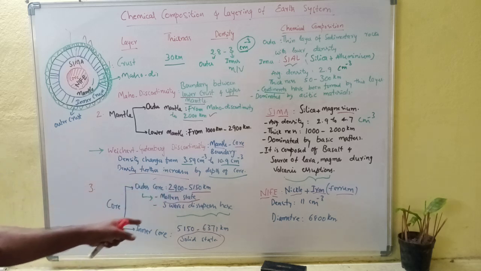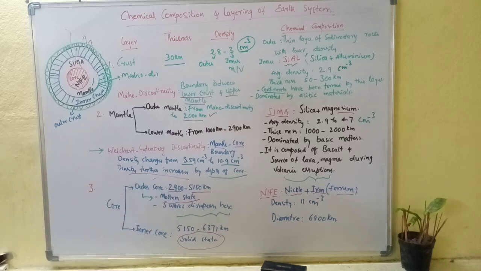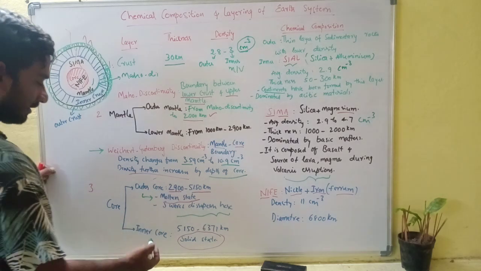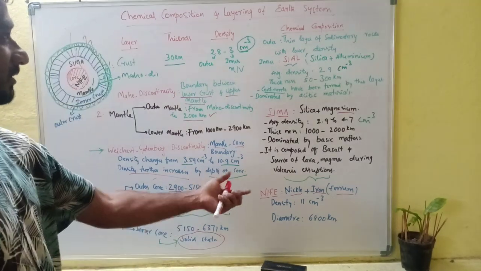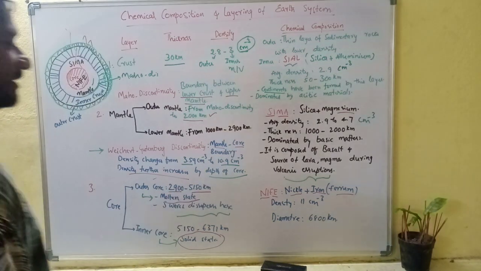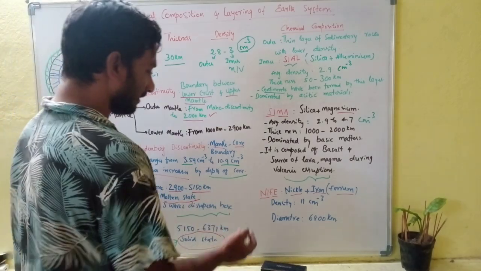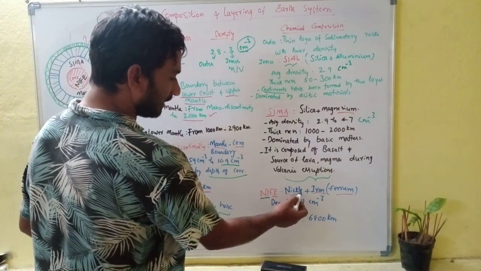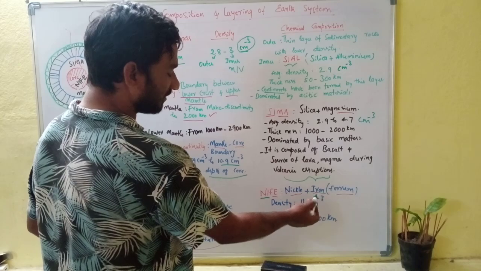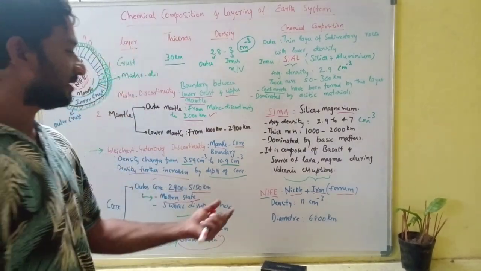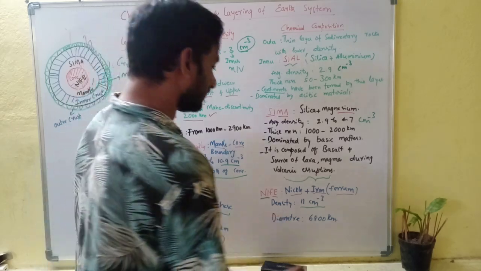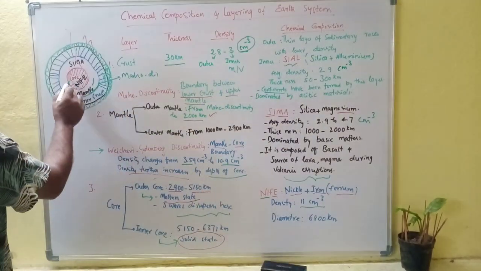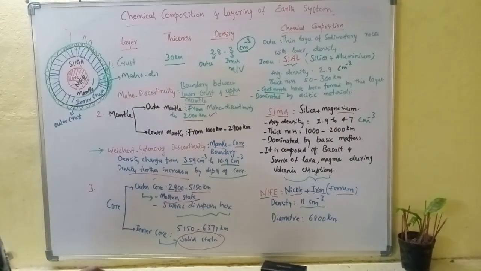Next, the inner core portion is from 5150 to 6371 kilometers, and this inner core is mostly in solid state only. Next, coming to the chemical composition, this core portion is made up of NiFe. In NiFe, Ni stands for nickel, and Fe stands for ferrum. Ferrum means iron. Here density is 11 per centimeter cube. Next, the diameter is 6800 kilometers. This core diameter is about 6800 kilometers.